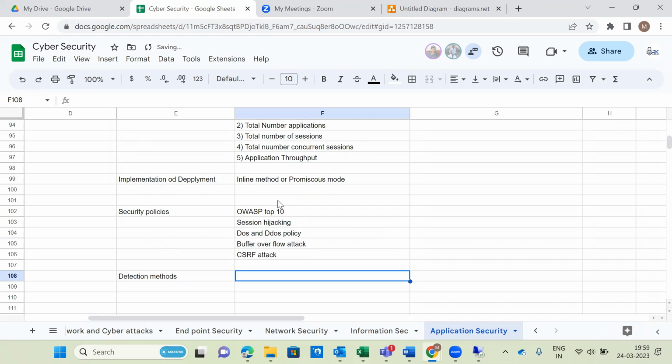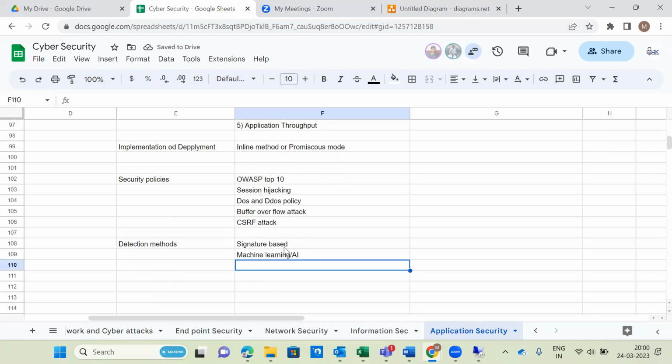Detection methods. So what are the detection methods WAF will support? Anyone? Signature based and machine learning. Exactly. Till 2020, only signature based was supported. After the 2020 pandemic started, every WAF vendor is supporting machine learning also. Machine learning and artificial intelligence, I'll put both. These are the detection methods. According to these detection methods, it will either allow, block, or send an alert notification.